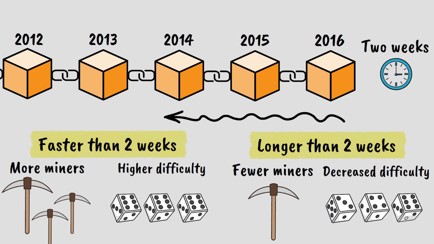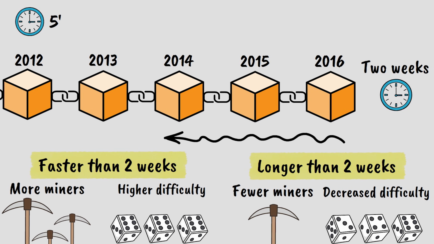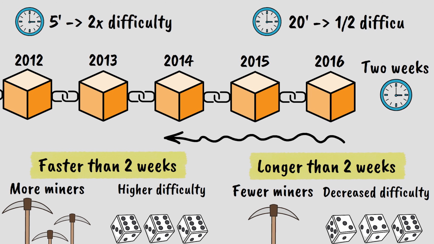The adjustment is mathematically precise. If blocks were being produced every 5 minutes instead of 10, the difficulty would roughly double. If blocks were taking 20 minutes instead of 10, the difficulty would roughly halve.